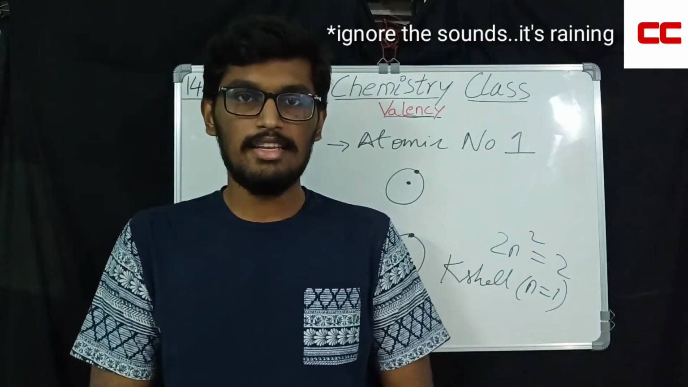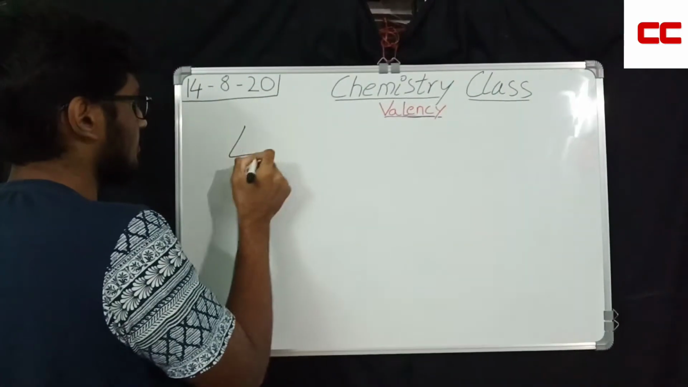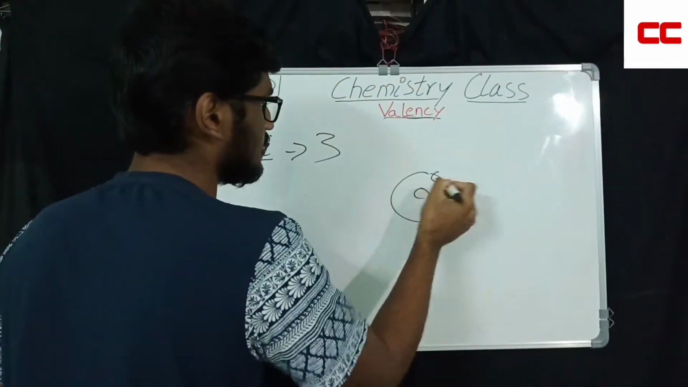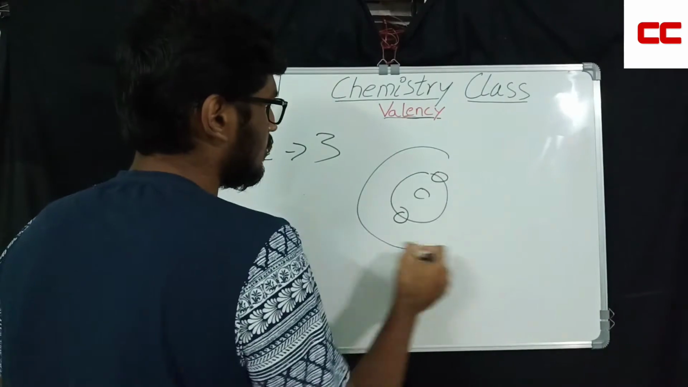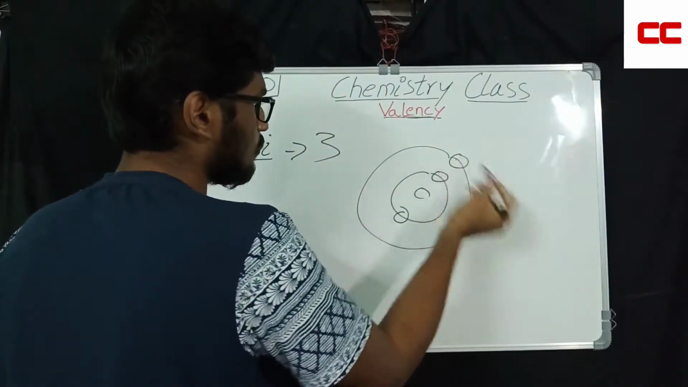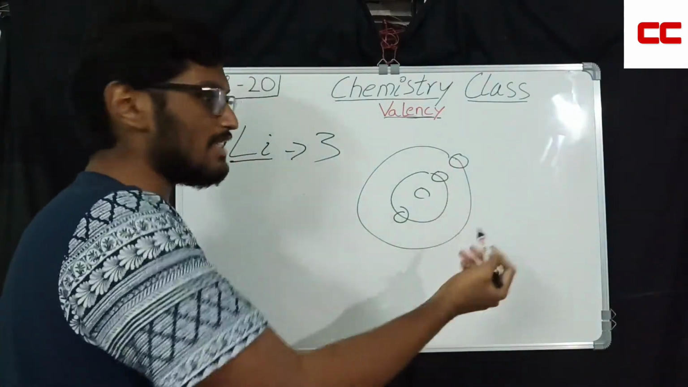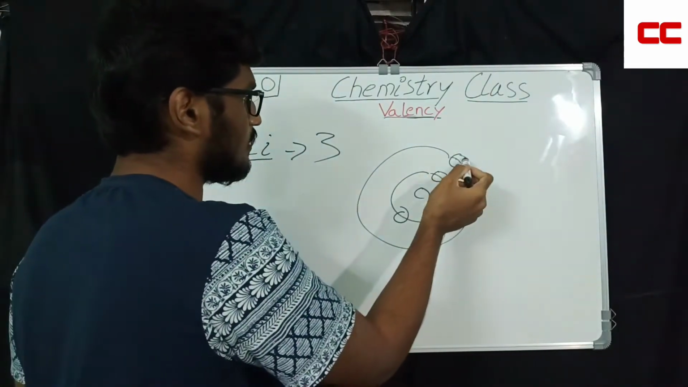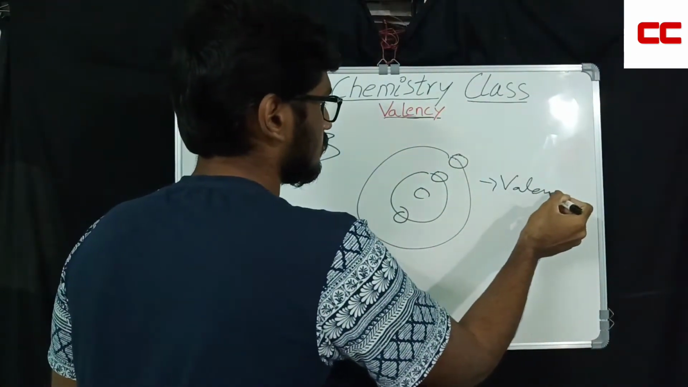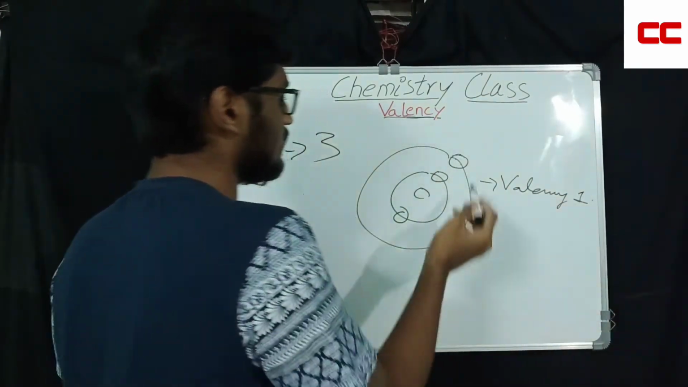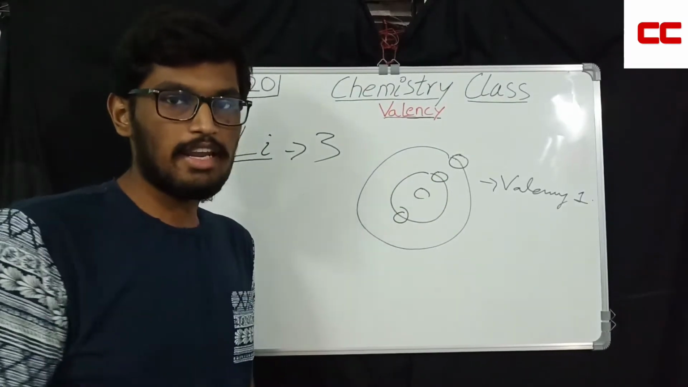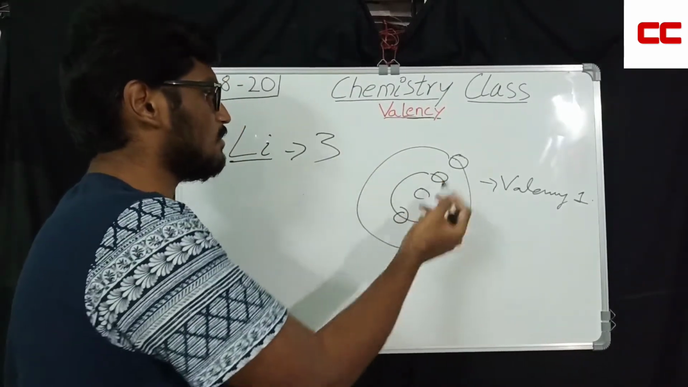So now let's see lithium's valency. Lithium has atomic number 3. So here is the nucleus, the first shell has 2, and then the next shell has 1. What is the valency definition? The outermost shell electrons. How many electrons are there? 1 electron is there. So the valency is 1. It is easier to lose 1 electron than to gain another 7 electrons to complete the octet. Am I right? So that is the reason the valency of lithium is 1.